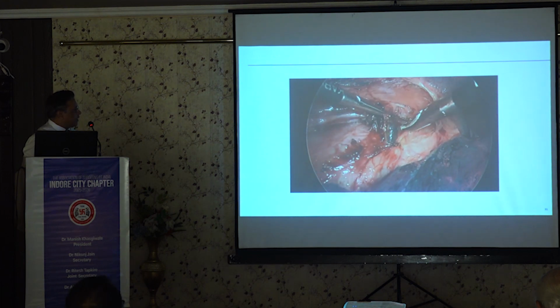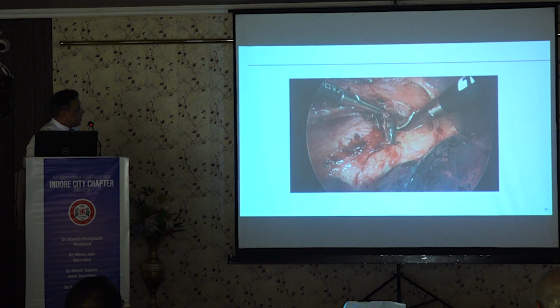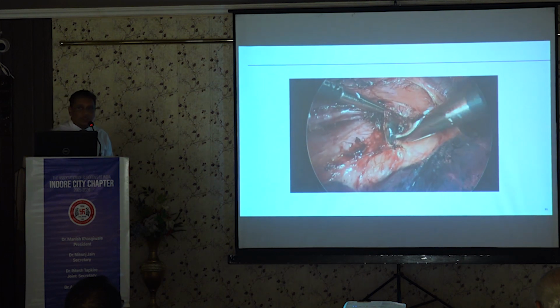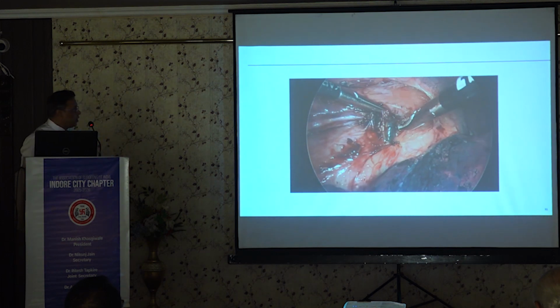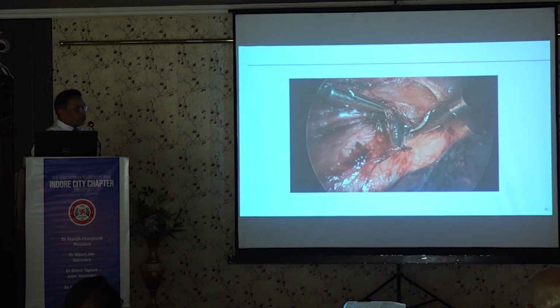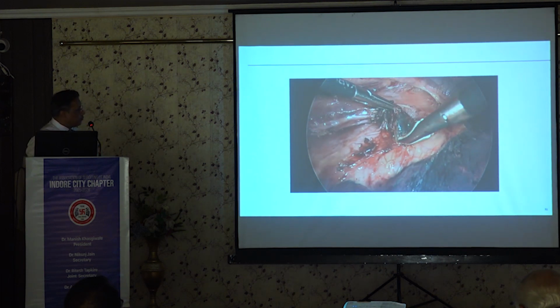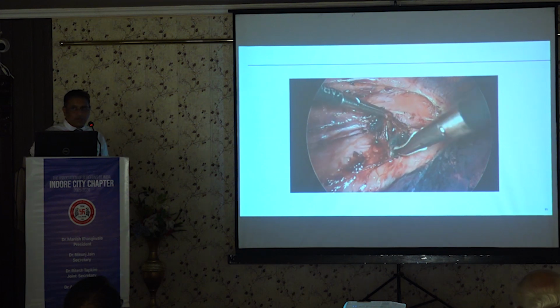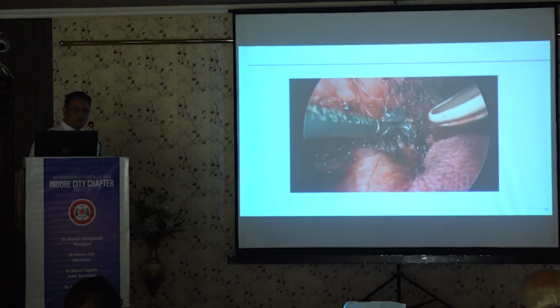We are taking out the subcarinal nodes. The dissection of subcarinal nodes can be tricky because sometimes they can bleed profusely. It is important to use the energy device judiciously close to the bronchus, avoid injury to the bronchus, especially the posterior layer of the bronchus and the trachea, which is the membranous layer and very prone to damage.